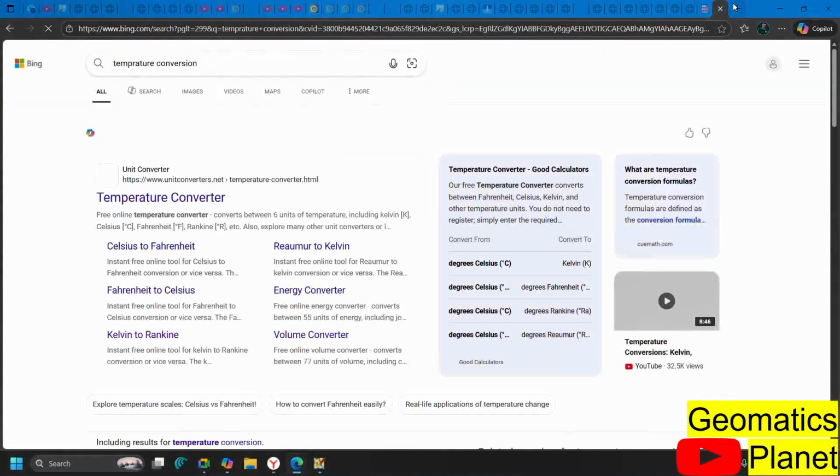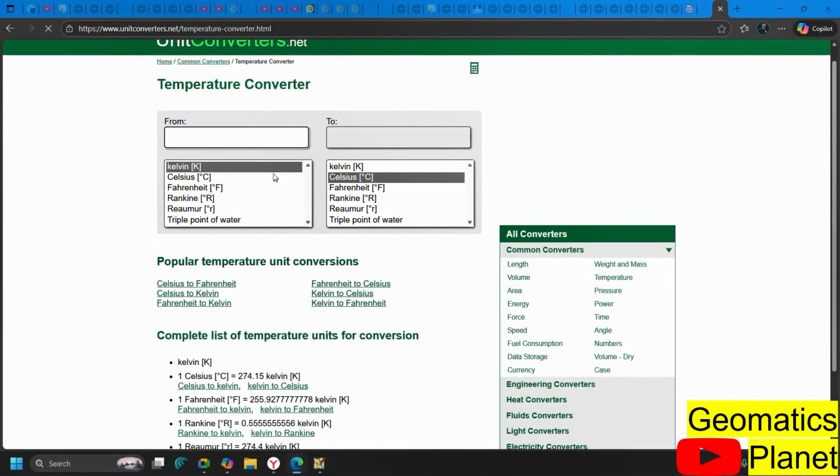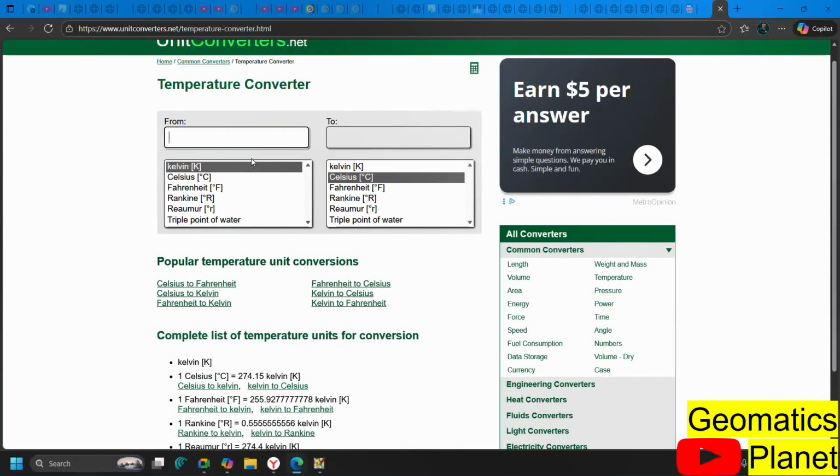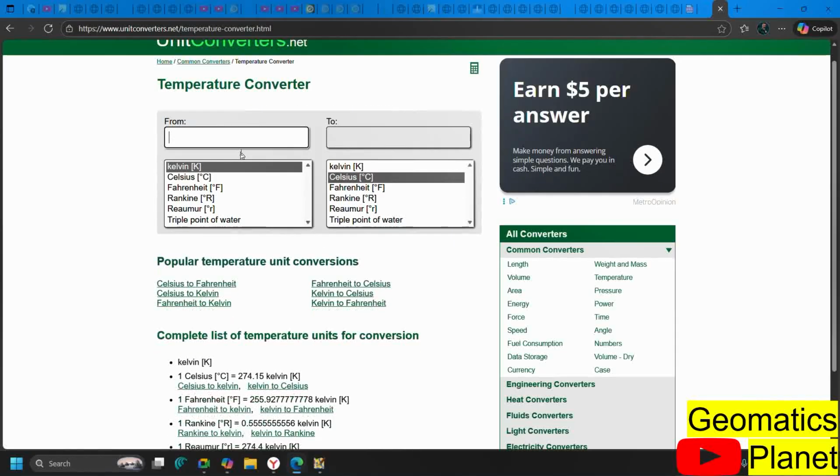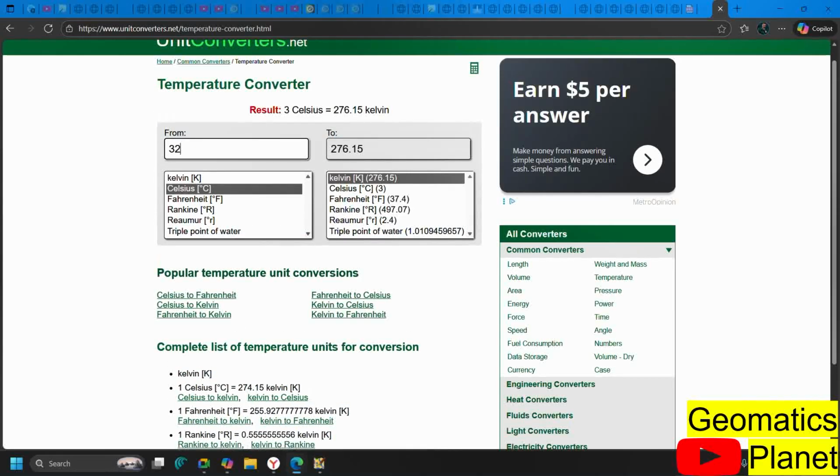Now this is very important, because when we are talking about this conversion, we're going to convert one unit to another and back again. If you start with degrees and put 32, so 32 degrees here, and put the target in Kelvin, you can see the 32 degrees gives us this conversion in Kelvin.